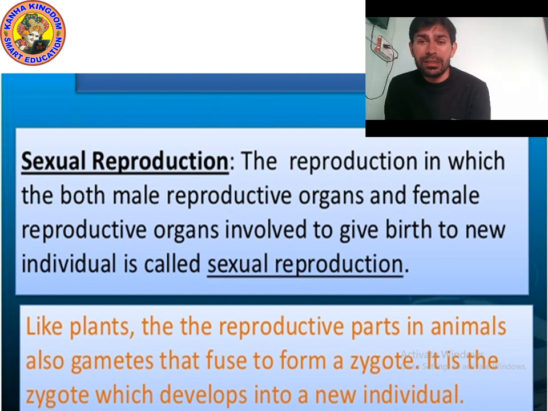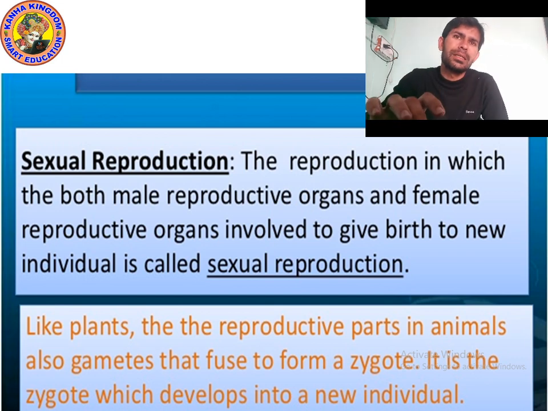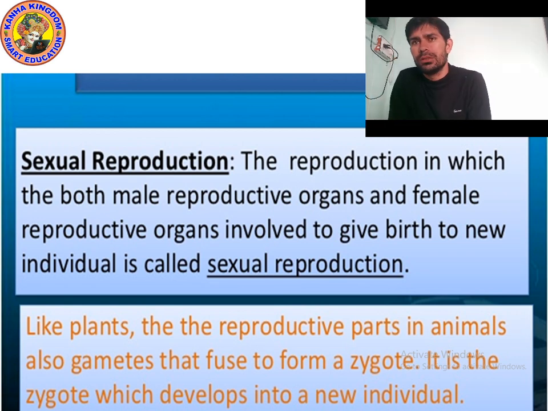So the male cell transfers to the female cell. Gamete means cell, so the male gamete transfers to the female gamete, and it gives birth to a new individual.